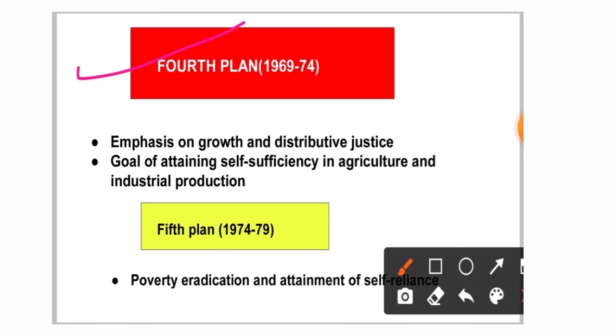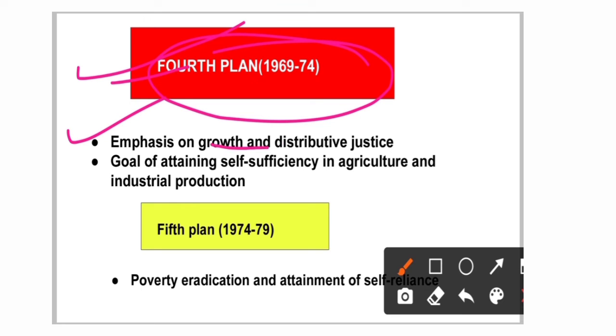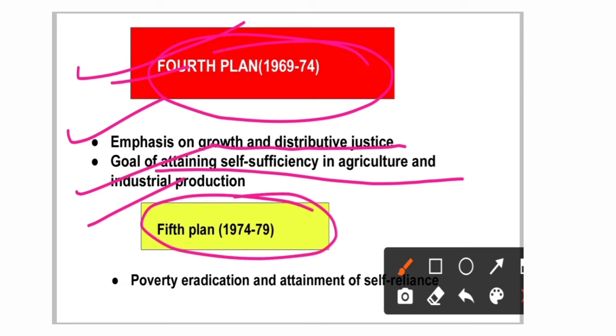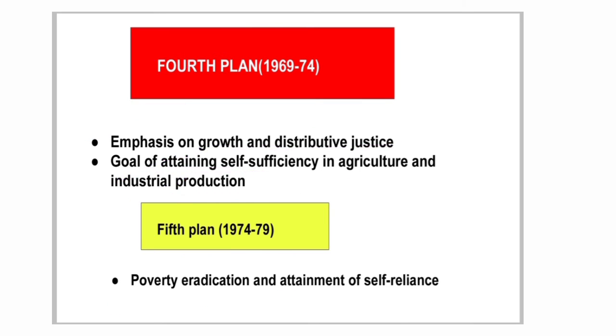Then moving to the fourth five-year plan after the plan holiday, there was an improvement, and we had the fourth five-year plan, 1969 to 74. It gave emphasis to growth and distributive justice, and the goal of attaining self-sufficiency in agriculture and industrial production. Without any further delay, let's go to the fifth plan, 1974 to 79. Remember, its main objective was to remove poverty and attain self-reliance.